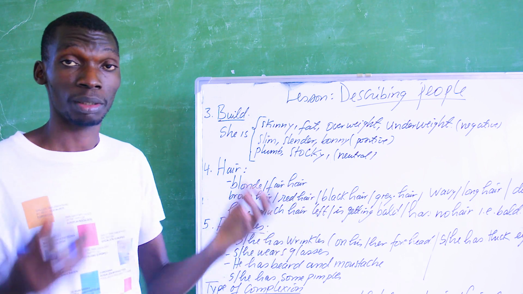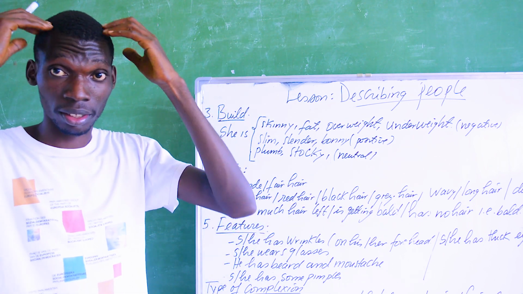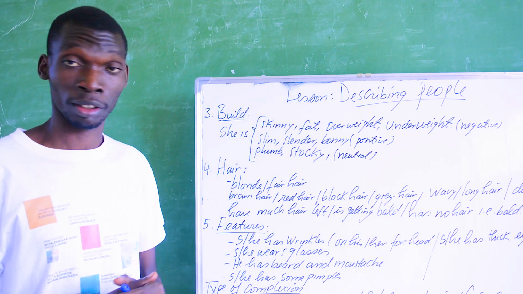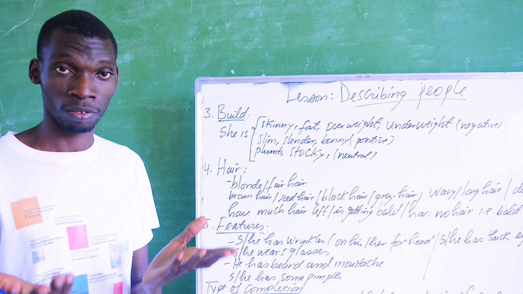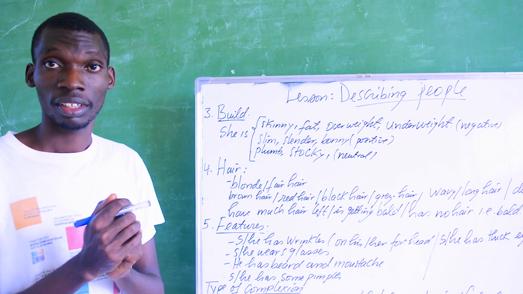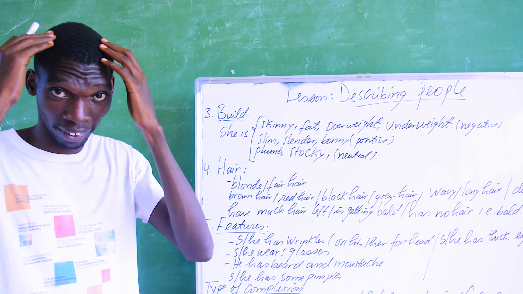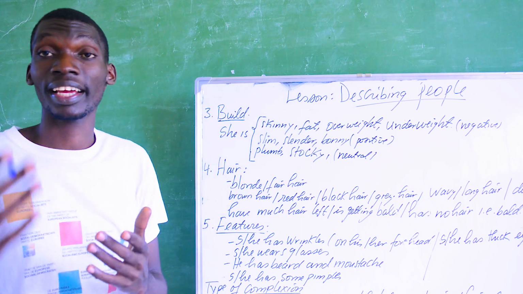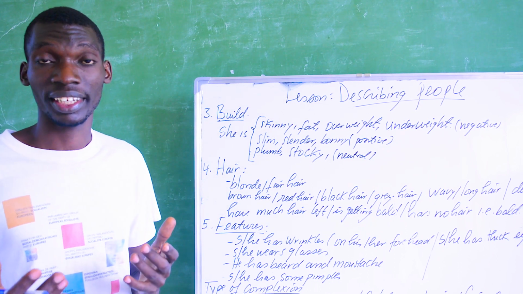Black hair, for example, I have black hair. This is black hair. Gray hair. There are also people who have gray hair. For example, older people, most of the time, tend to have gray hair, just because black hair turns into gray as they get old. Is that understood?